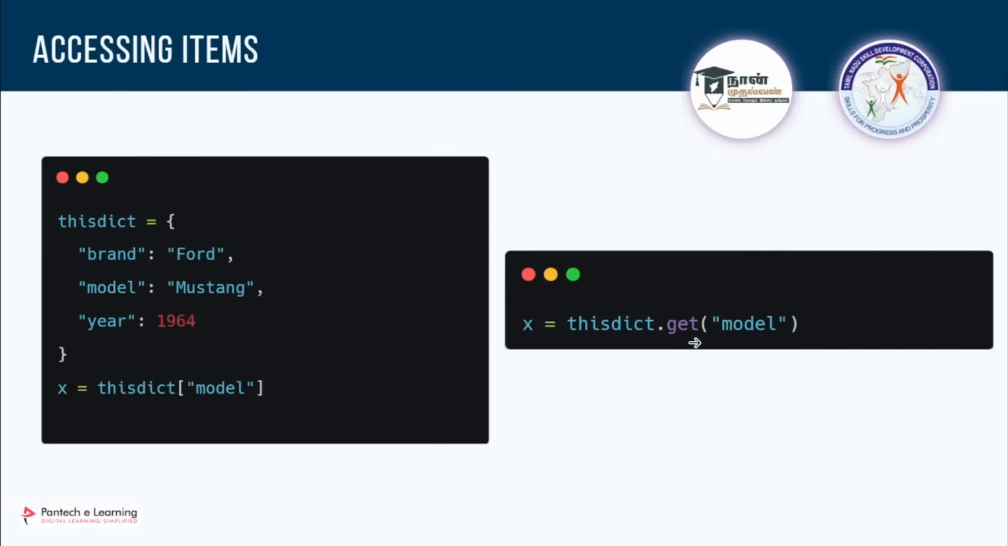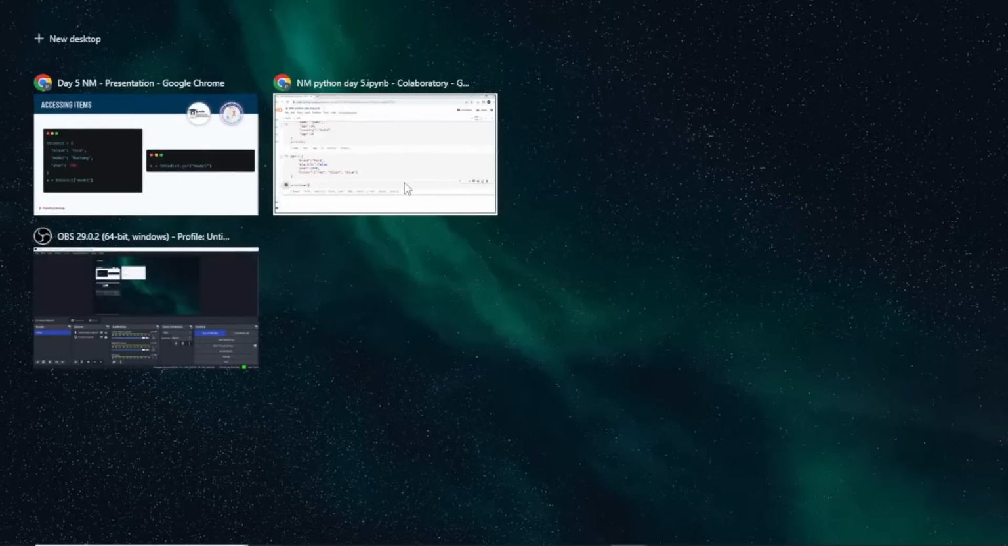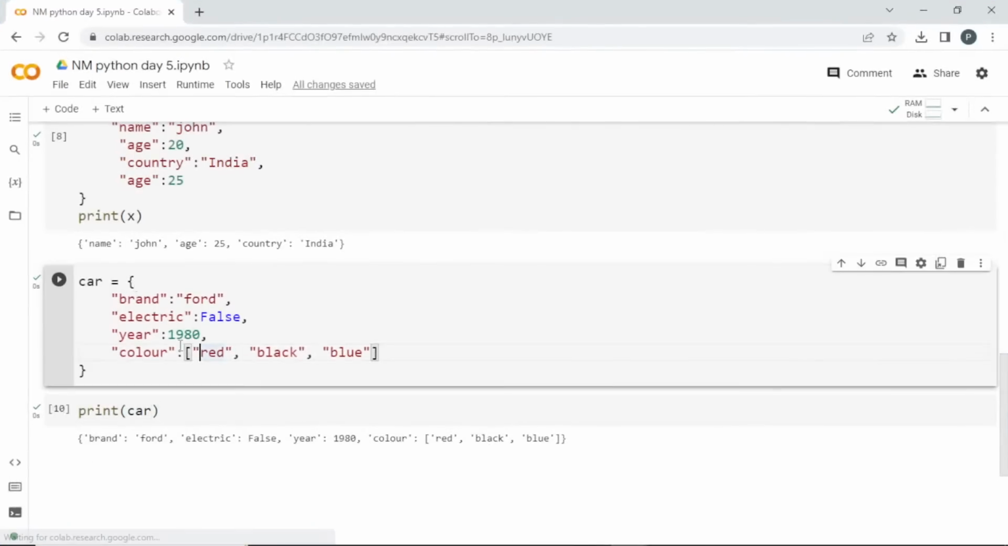So using this dot get, inside parenthesis you have to pass the name of the key name. For example, this model, if you pass that, both will help you to access the key, and the value will be given as the output, which will be stored in this X. We will try to do this in this example. So in this car we are having this, right?